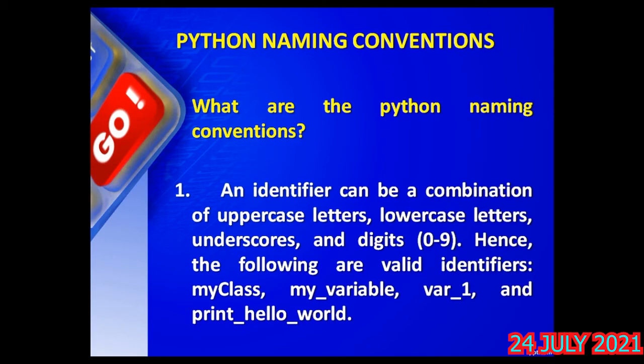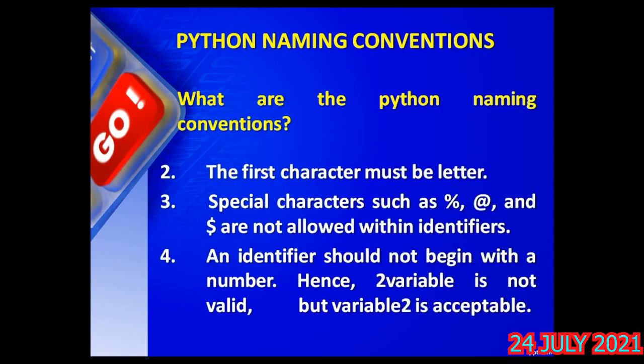my_variable, where_1, print_hello_world. In myClass you might have seen capital C is also there, and digits are not compulsory. If at all you want to use them, you can use them. That's how where_1 contains an underscore, a digit, as well as alphabets. This is the first rule. What does the first rule say? It may be a combination of uppercase, lowercase, underscore and digits 0 to 9. The second rule: the first character must be a letter. What is the meaning of this now?